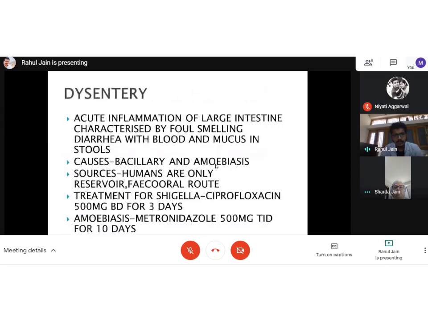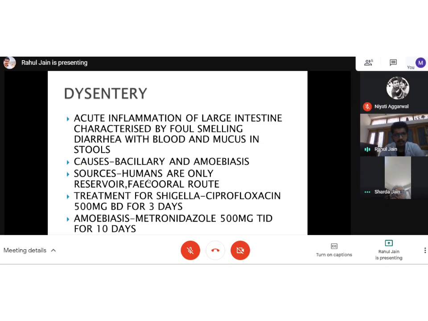So then coming to dysentery, I've just added dysentery as a very brief topic. Dysentery is basically acute inflammation of the large intestine characterized by foul-smelling diarrhea with blood and mucus in the stools. As we're talking about dysentery, it will be stool mixed with blood and mucus, not only blood and not only mucus. There are most commonly two causes of dysentery, bacillary dysentery and amoebic dysentery, and it's mainly because of fecal-oral transmission, and humans are the only reservoir.